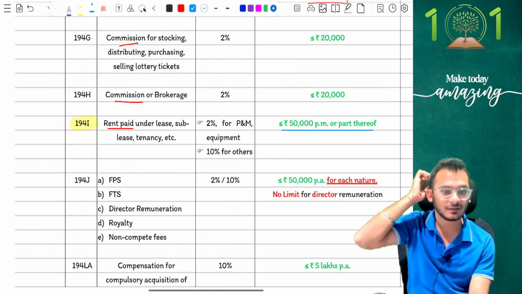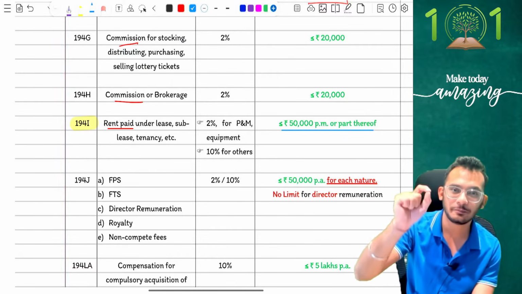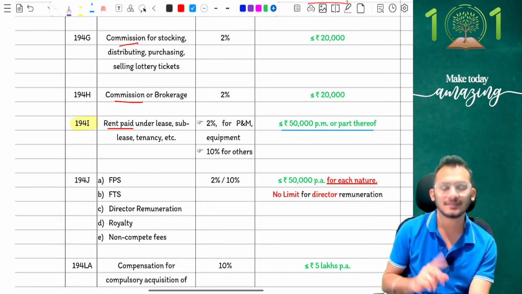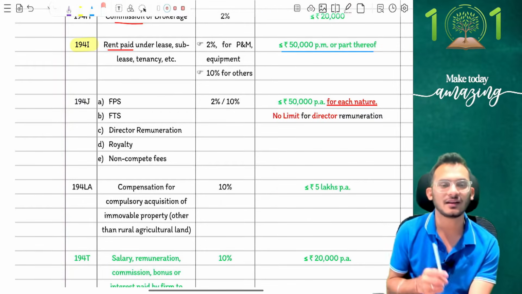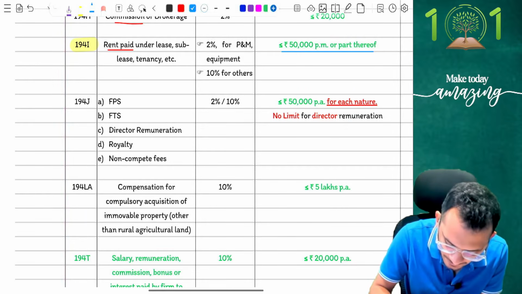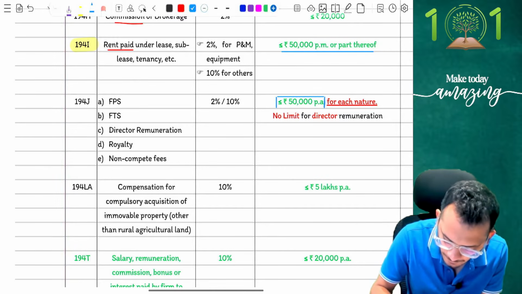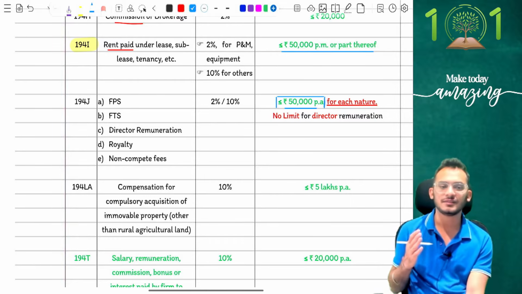So be very, very careful on this amendment. It's no more 2,40,000 rupees per annum. It is 50,000 rupees per month. Yes. Good. Next comes your 194J, one of the favorite sections for you and me as a qualified chartered accountant. Until last year, the limit was 30,000 rupees. Now the limit is 50,000 rupees. So now you will not be liable for TDS up to 50,000 rupees worth of payment under 194J. Under 194J, that's the simple straightforward limit.